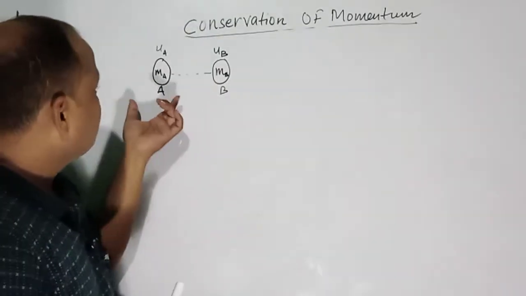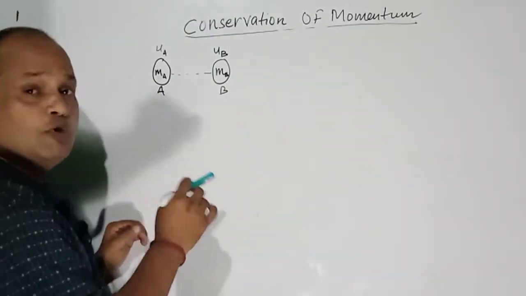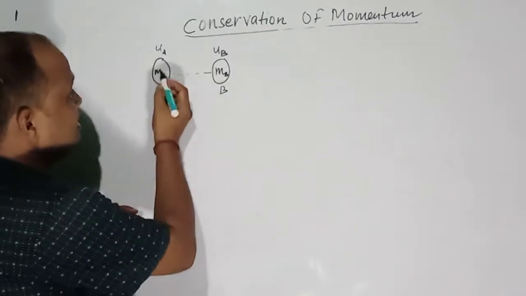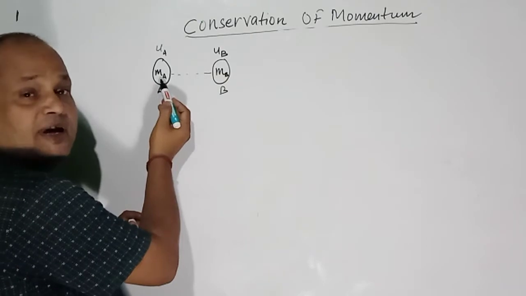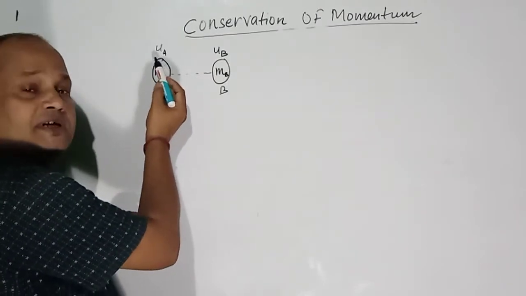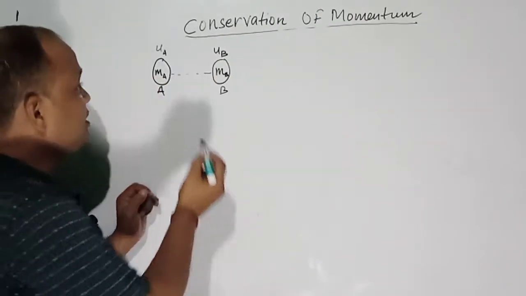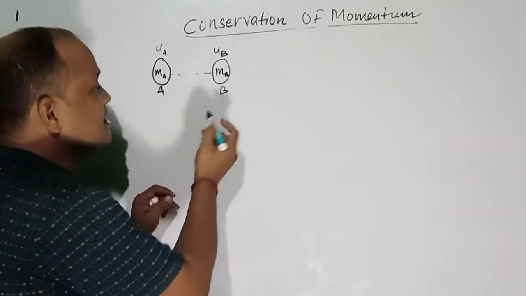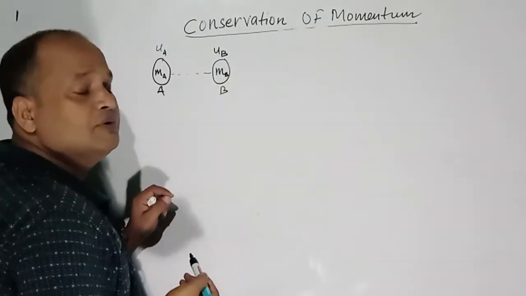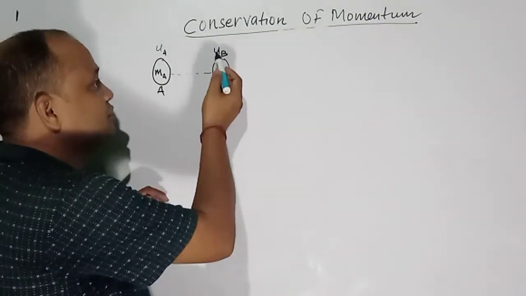Suppose there are two bodies, as already drawn here. This is body A having mass ma. It is moving with an initial velocity ua. Another body is B, which is moving with a velocity of ub.